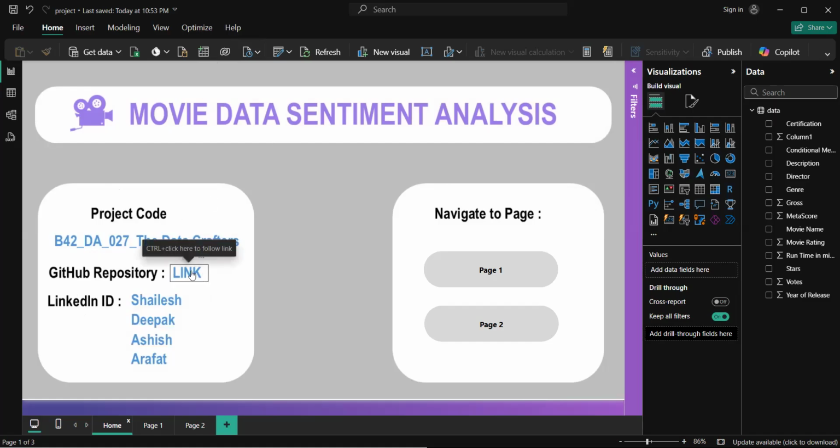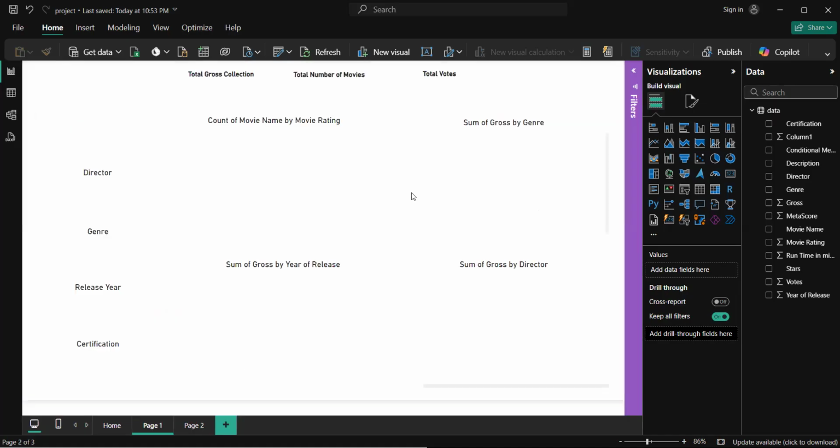And here I've added the repo link, that is our GitHub repository link, and also added the four members' LinkedIn IDs link over here. And in this particular space, I made sure that I was utilizing it in an efficient manner so that I could use it in a much better manner. I used navigation buttons. So let's go to the first page from here.